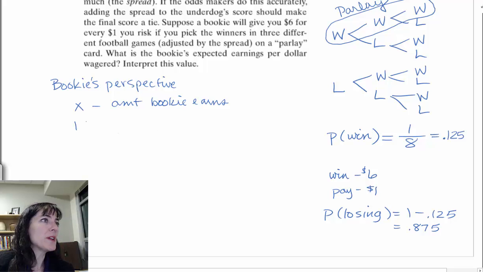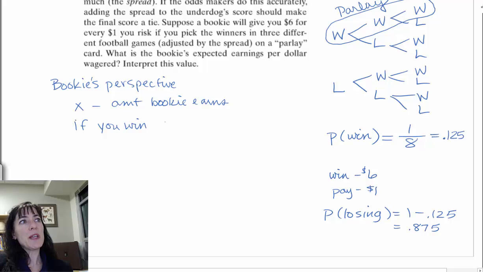If you win, then the bookie pays out 6, but he gets in 1 from you.